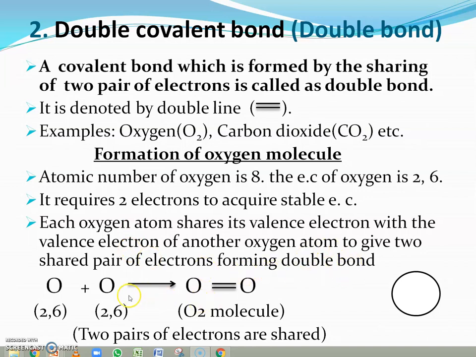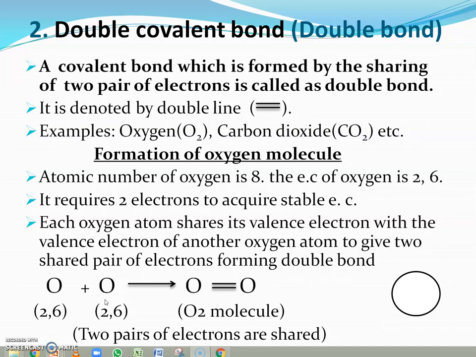Now look at this one. In the oxygen molecule, there are two oxygen atoms. The one oxygen atom has the electronic configuration 2,6. The second oxygen atom also has the electronic configuration 2,6. So both oxygen atoms require 2 electrons for acquiring the stable electronic configuration.